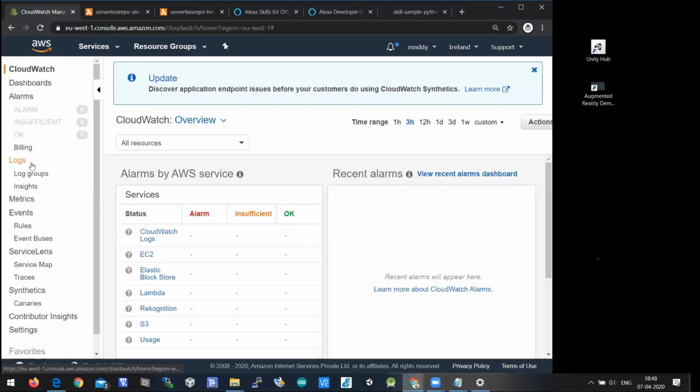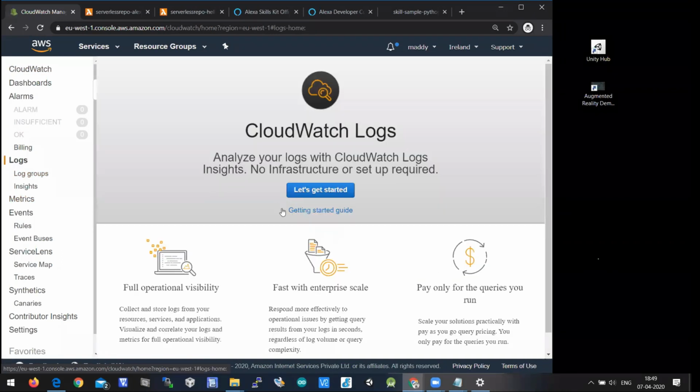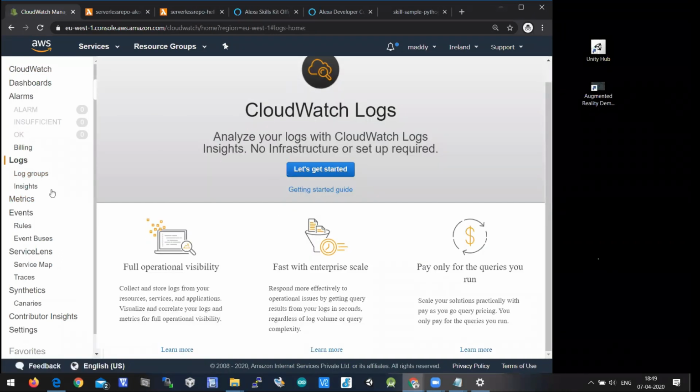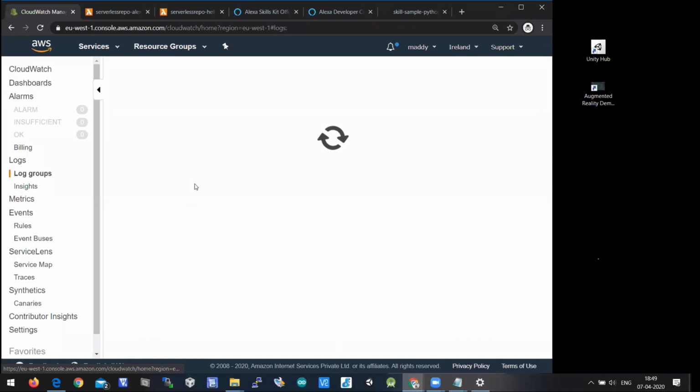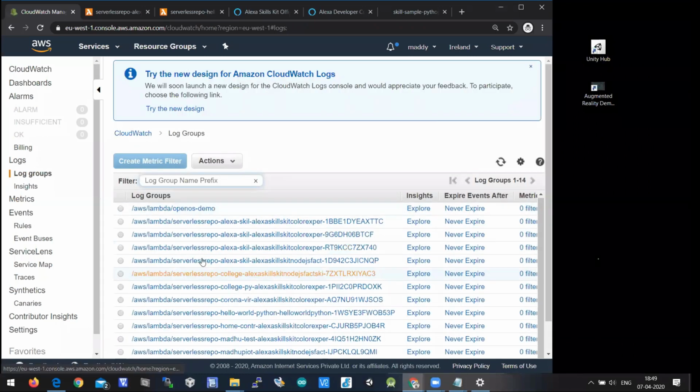So you'll have logs. You'll have dashboard menu bar in the left side. You'll have logs here. So when you click on logs, in particular log groups, yeah.